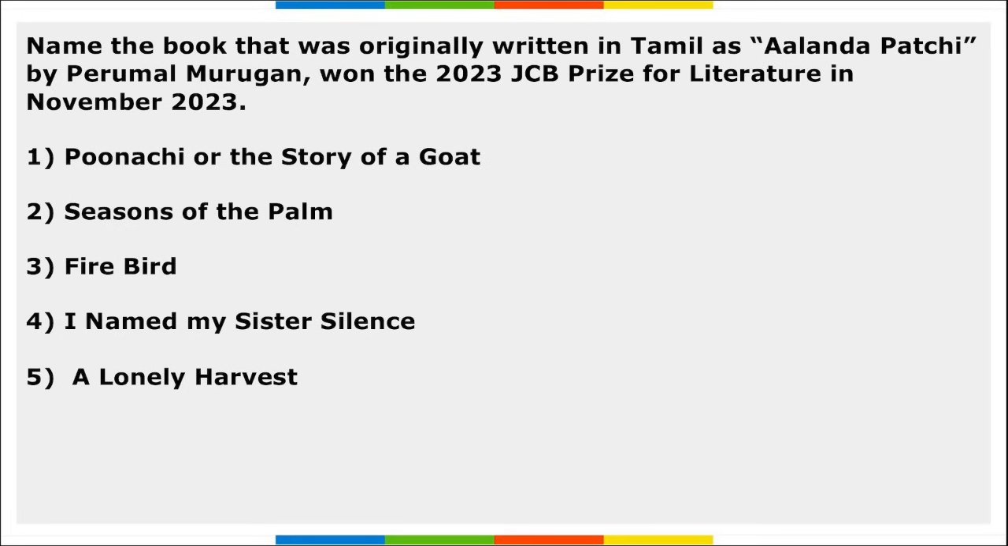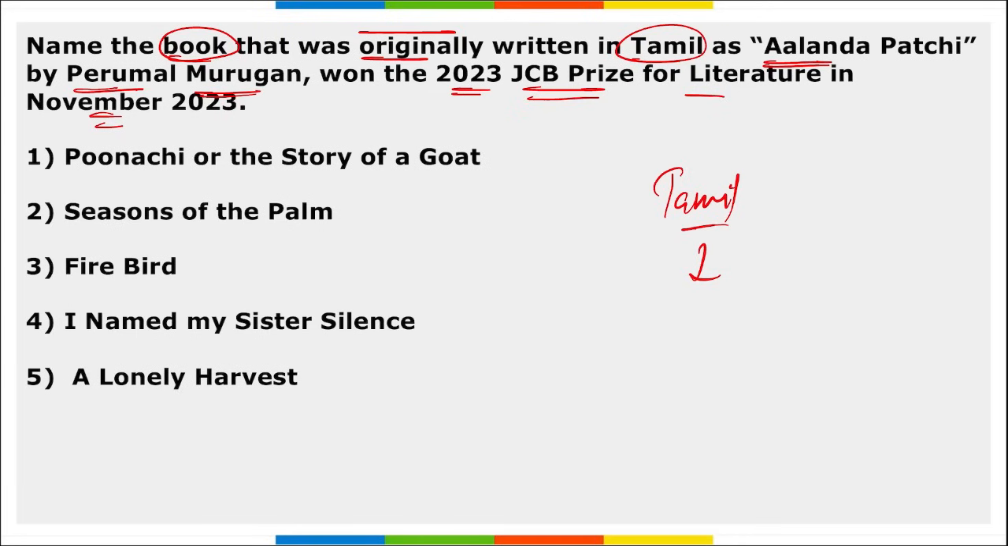Correct? Next, name the book that was originally written in Tamil as Alanda Patachi by Perumal Murugan, who won the 2023 JCB Prize for Literature in November 2023. So what is the name of the book that was originally written in Tamil? Then it was translated into English. The name of the book was Alanda Patachi, and this book has been recently translated. And the question asked is, what is the name of the book?